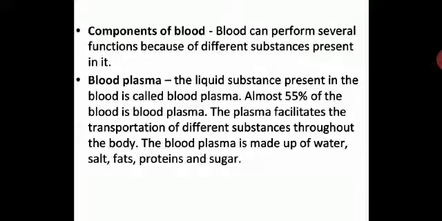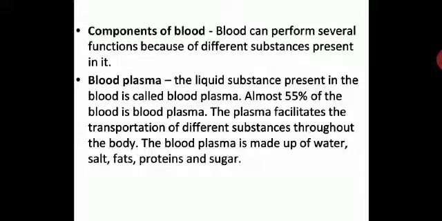Blood can perform several functions because of different substances present in it. There are so many things present in the blood which helps to perform various functions. Let us see what all those different substances are. First of all, we will see blood plasma. So blood consists of blood plasma. It is a liquid substance present in the blood which is called blood plasma, and almost 55% of the blood is blood plasma. That is a fluid part, that is a liquid part, the watery part.